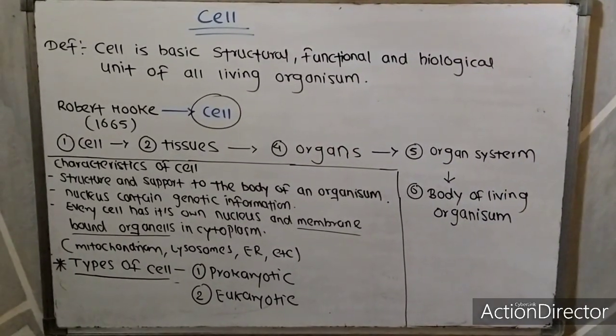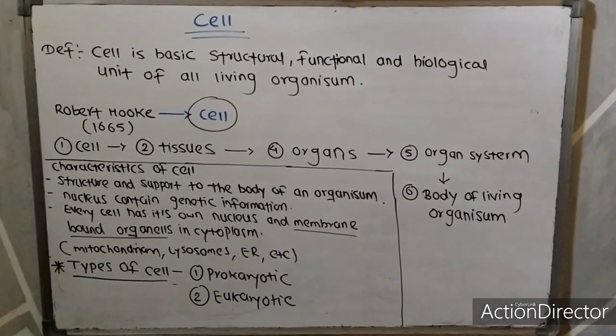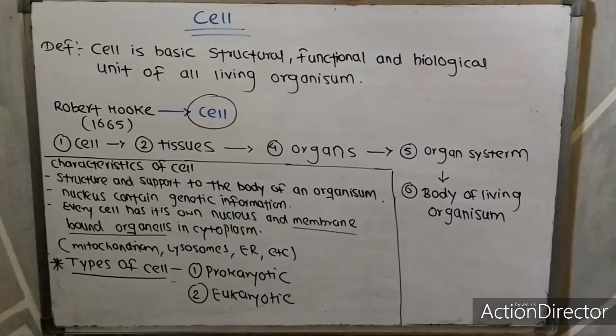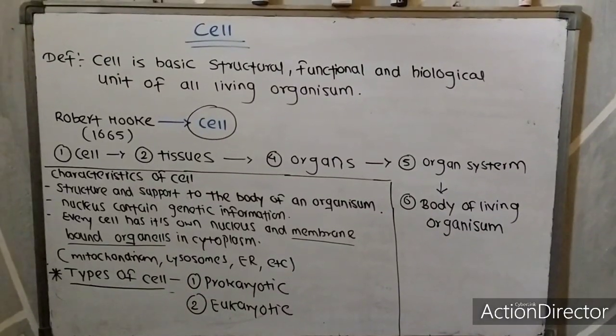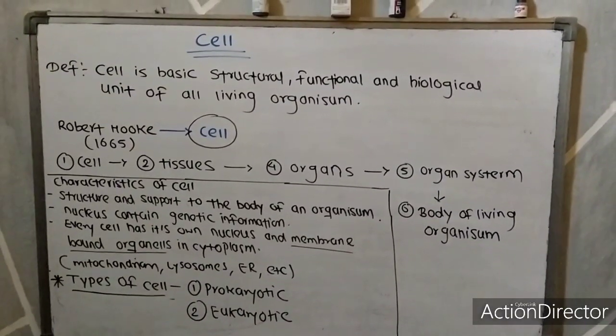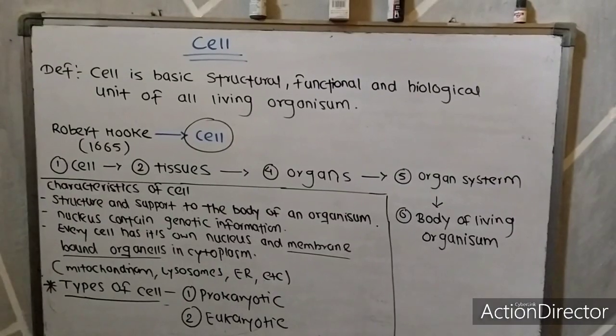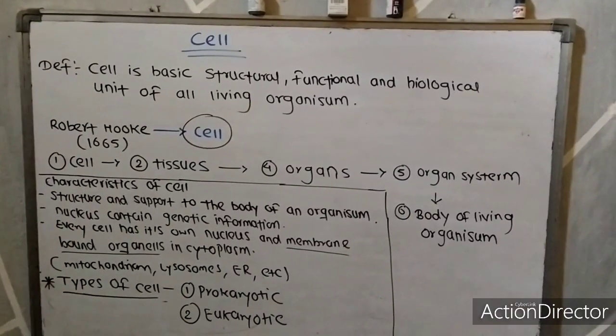Okay, let's start with the cell. The definition of a cell is the basic structural, functional and biological unit of all living organisms. Robert Hooke discovered the cell in 1665.